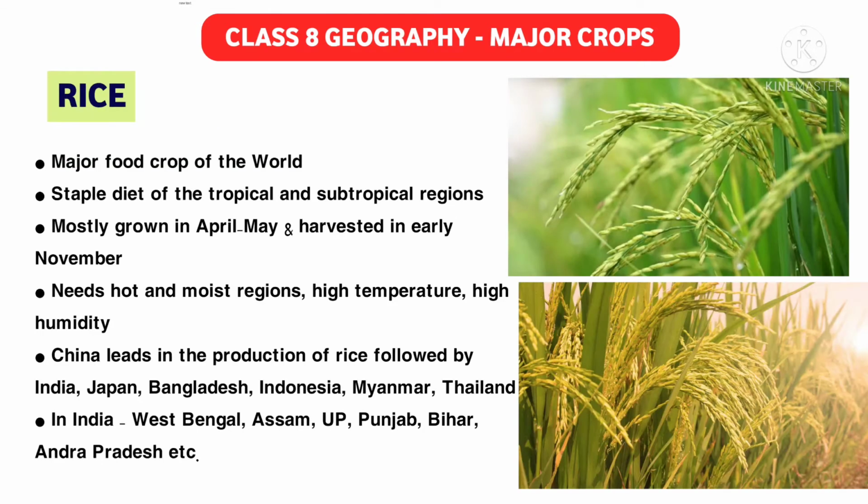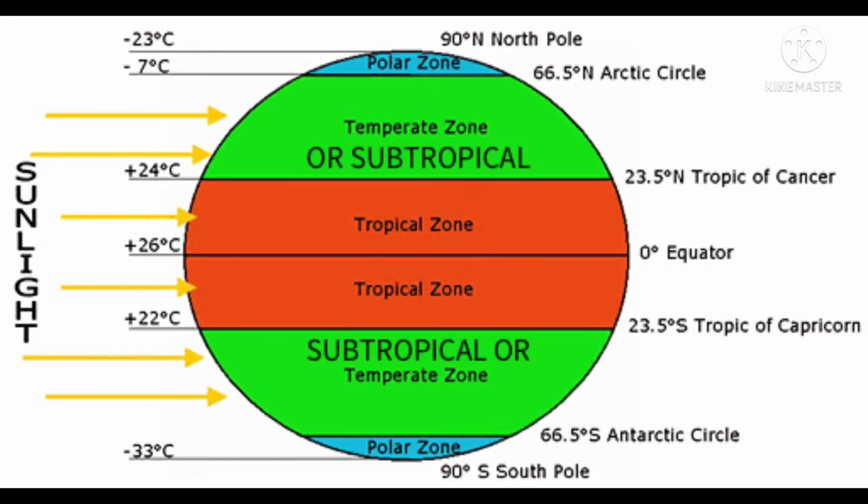Now after wheat, let's go to our second example, that is rice. Rice is a major food crop of the world. It's a staple diet of the tropical and subtropical regions. Now, you know what tropical and subtropical regions are, but why have I told you only these? If you can see this map, in the tropical regions on both sides of the equator and in the subtropical regions, rice is mandatory.